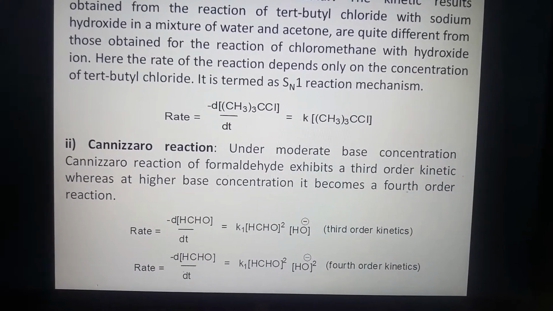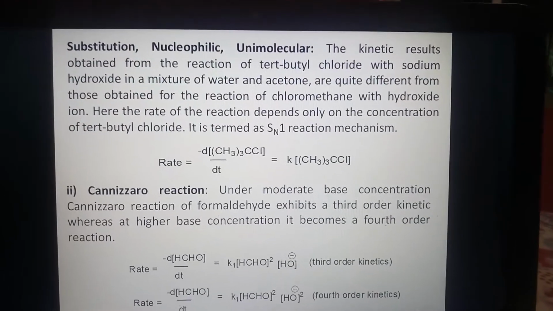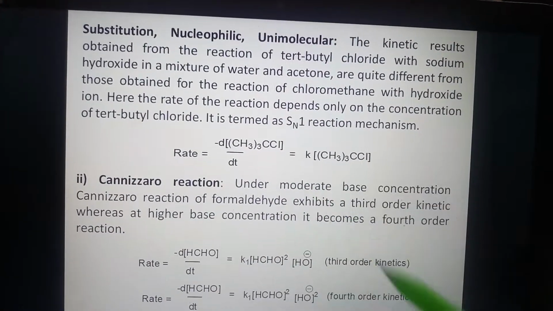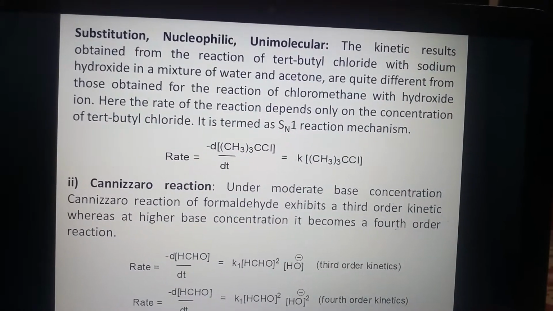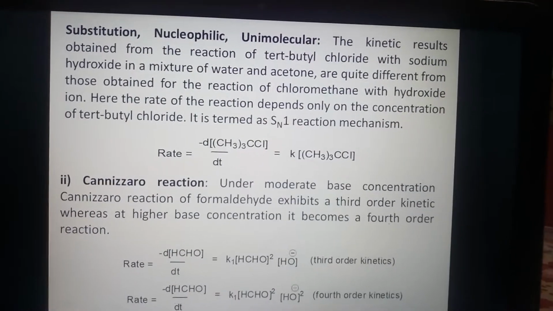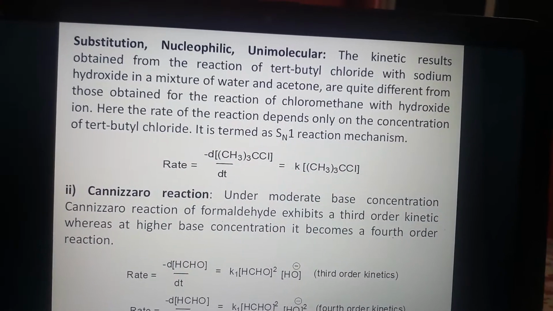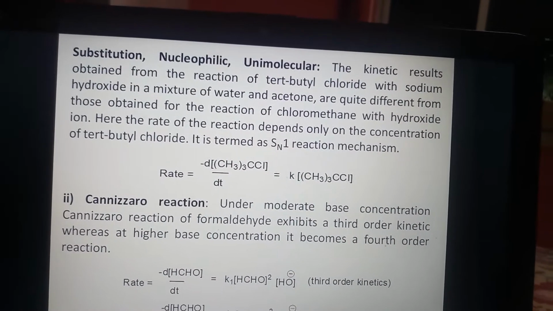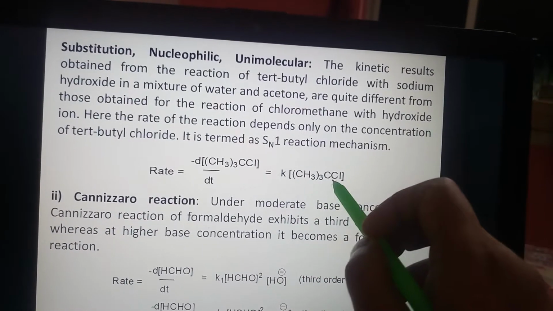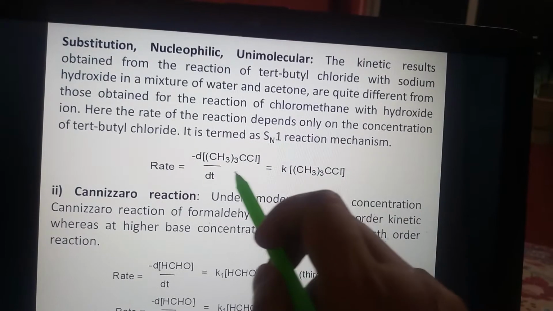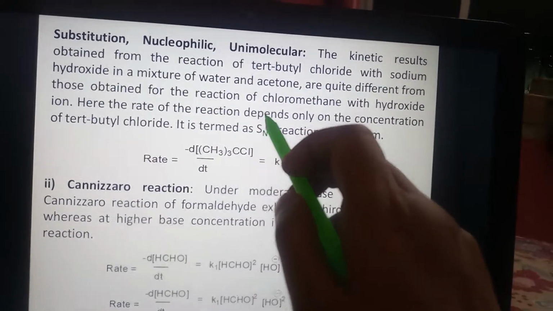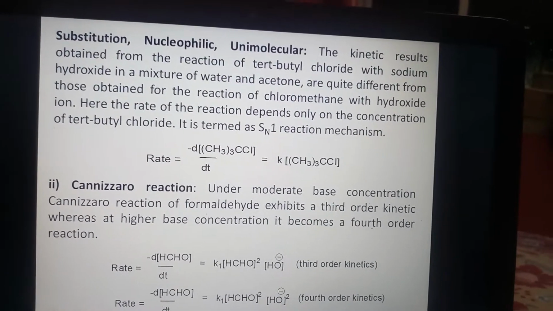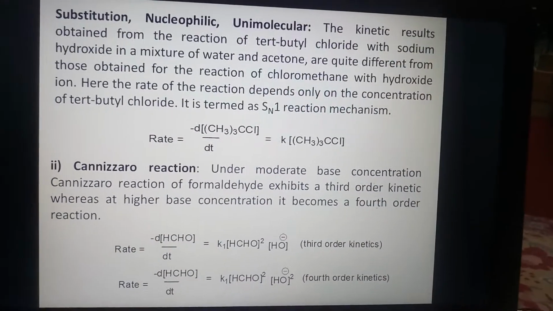And substitution nucleophilic unimolecular. The kinetic results obtained from the reaction of tertiary butyl chloride with sodium hydroxide in a mixture of water and acetone are quite different from those obtained for the reaction of chloromethane with hydroxide ion. Here the rate of the reaction depends only on the concentration of the tertiary butyl chloride, and no concentration of OH minus or water is needed here. So it is termed as SN1 reaction mechanism, that is substitution nucleophilic unimolecular.